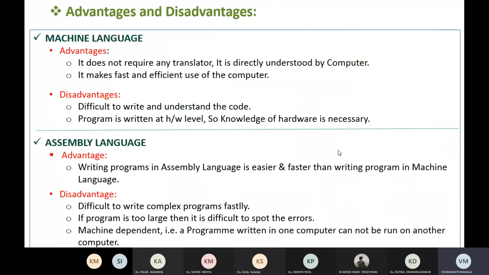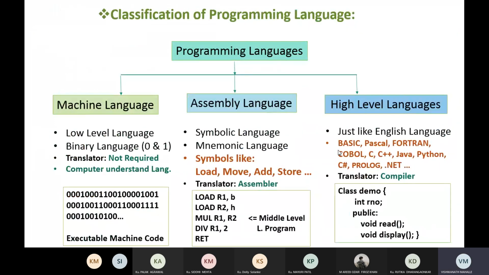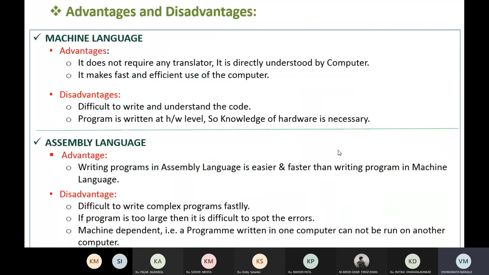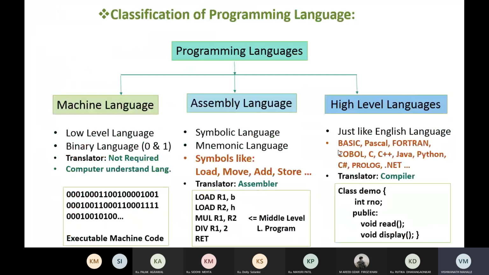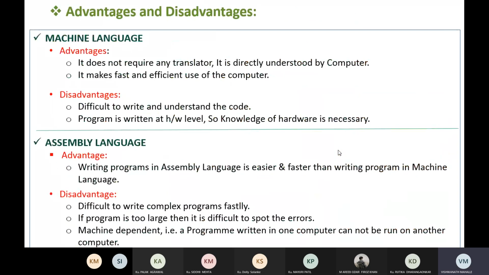So machine language, assembly language, and high level language all have their own advantages and disadvantages. For machine language, the advantage is that it does not require any translator. I already told you machine language is directly understood by the computers, so there is no need to convert it into any other language. It is directly understood by the computer.